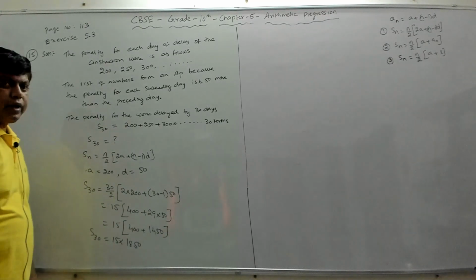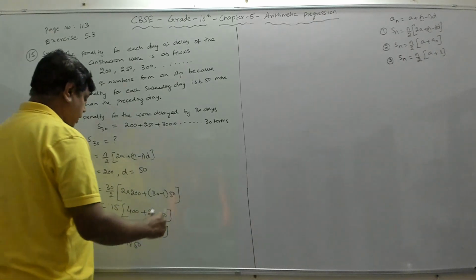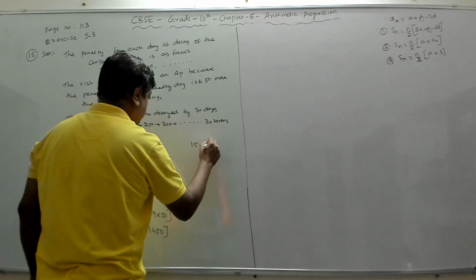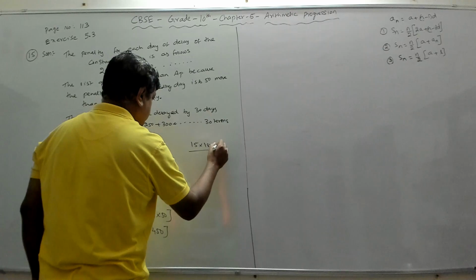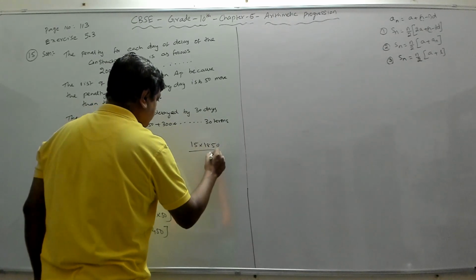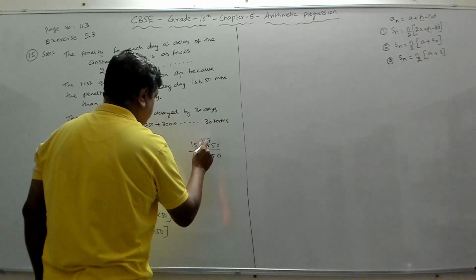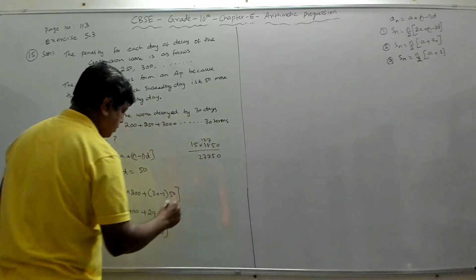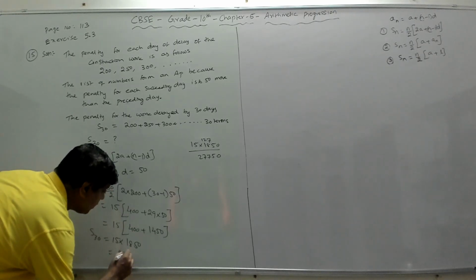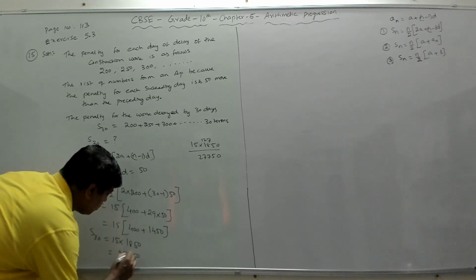So we have to do 15 times 1850. 15 into 185 gives you 2775, and 0 will come. So that will be equal to 27750. That is S30.